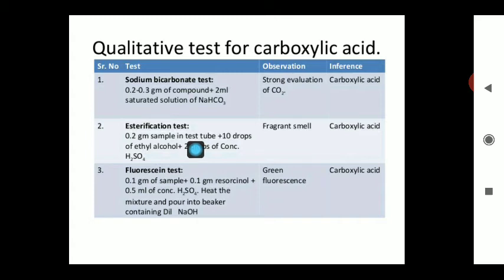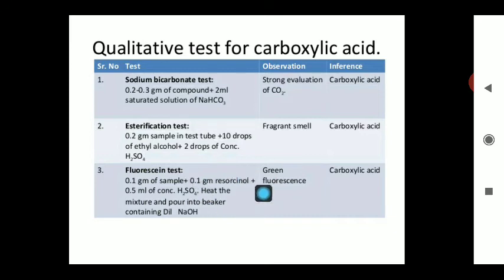Next, that is the fluorescein test. In this test, what you will do? Approx 0.1 gram of the sample of the organic compound is taken, 0.1 gram of resorcinol, that is the benzene, and the 2 OH occupying the 1 and 3rd position, this is known as resorcinol.